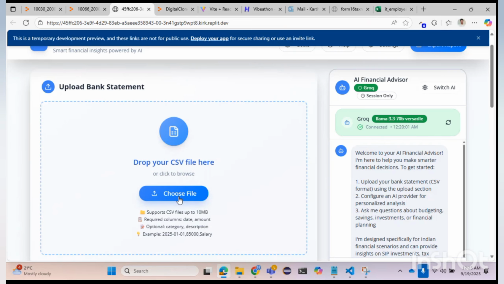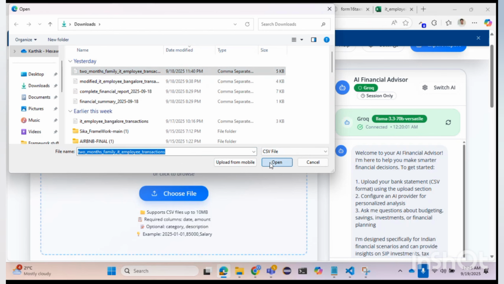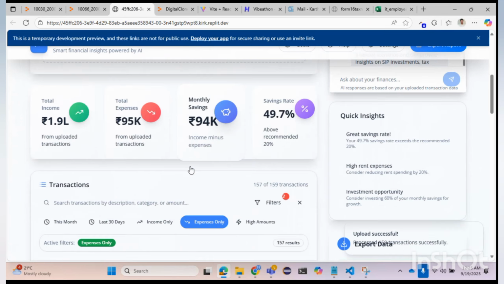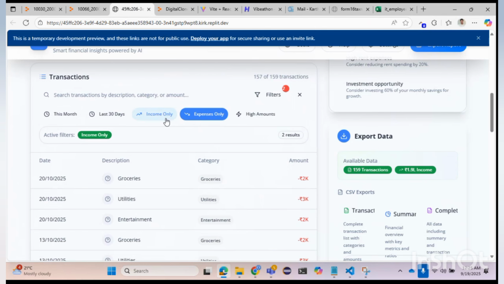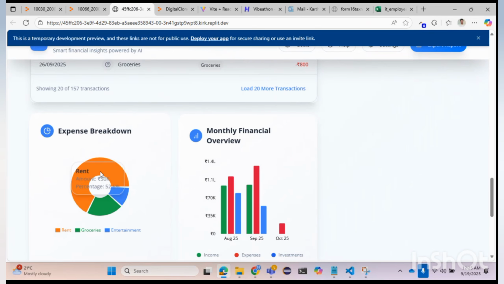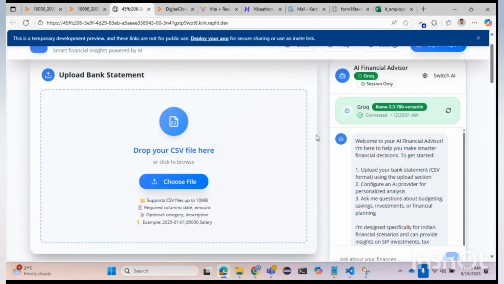Then we are going to pass the CSV data to the application. This data is going to be digested by the app, and it's going to give us the initial metrics just by having a look at the financial and income data. We can track the income, the expenses, and all those generic data. There's even a pie chart representation of the rent, grocery, savings, income, and all those things. Now we can have this chatbot conversation about our financial data.